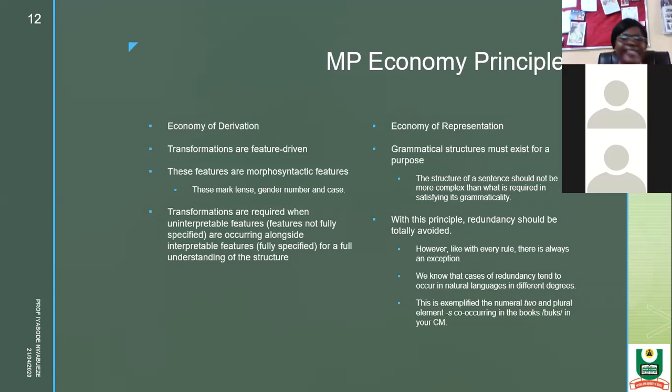Now, in this way, what happens? Redundancy is avoided, so that you don't have a case where you are just having redundant elements. Redundancy is totally avoided. So, let's just say you have two books. You cannot just say that there are two books. You must be able to explain it.